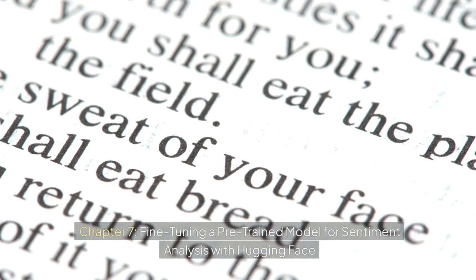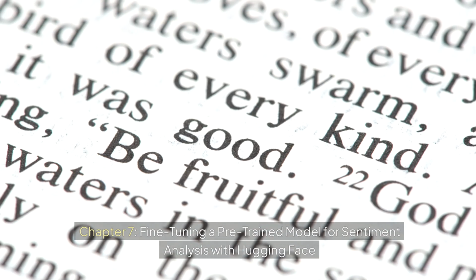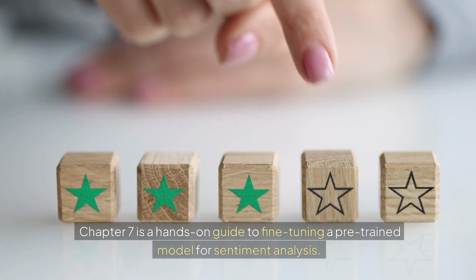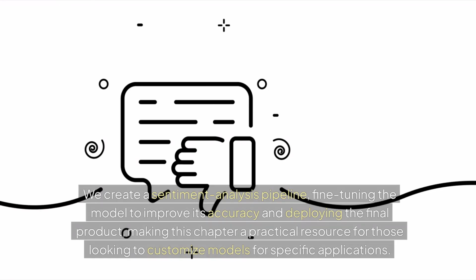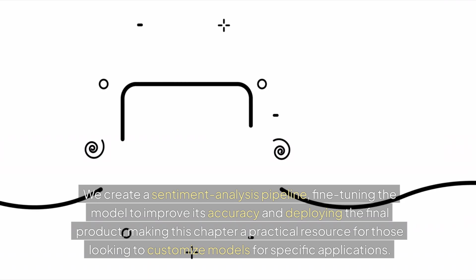Chapter 7: Fine-tuning a pre-trained model for sentiment analysis with Hugging Face. Chapter 7 is a hands-on guide to fine-tuning a pre-trained model for sentiment analysis. We create a sentiment analysis pipeline, fine-tuning the model to improve its accuracy and deploying the final product, making this chapter a practical resource for those looking to customize models for specific applications.